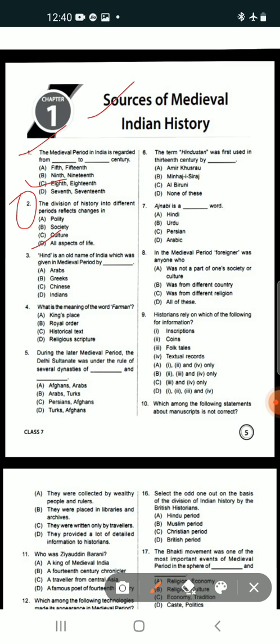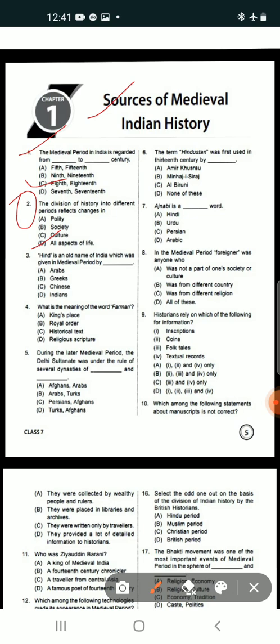The explanation is that we notice changes in almost all aspects of life during different periods of history. That means political changes, social changes and cultural changes. Every change happens in different periods, at different times. That is why the answer is all aspects of life.